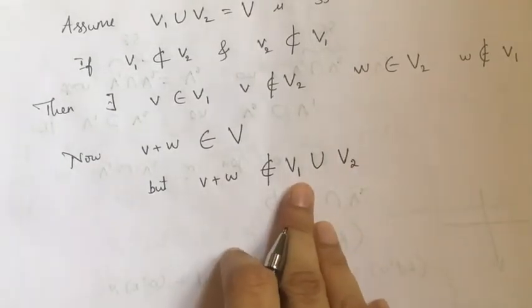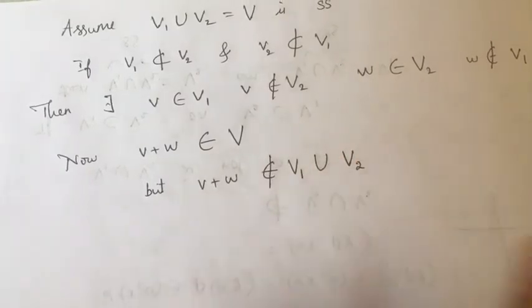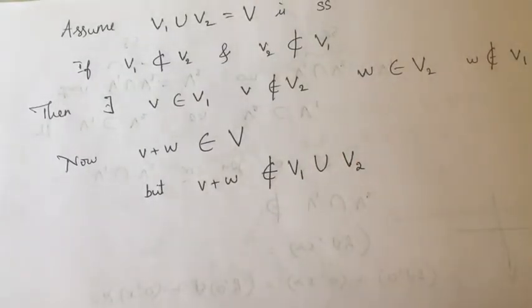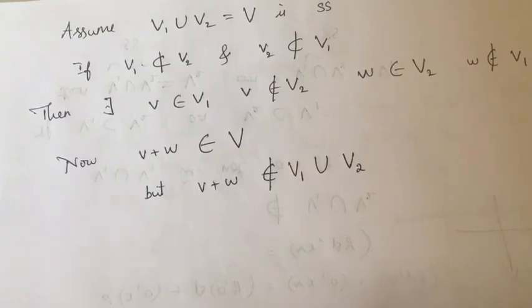Do you agree? Which is a contradiction. Therefore, V1 union V2 is not a subspace.